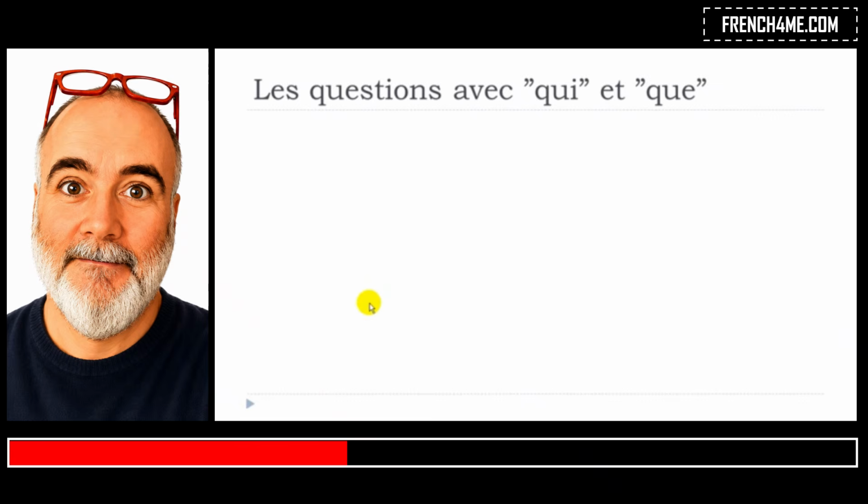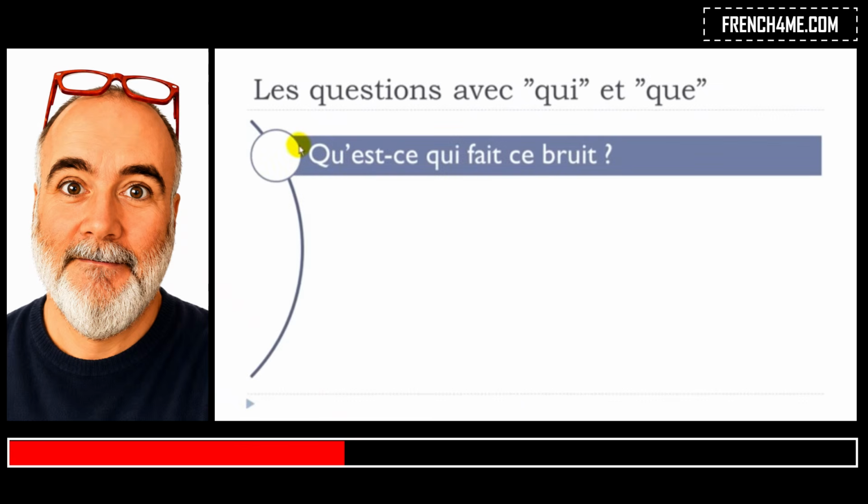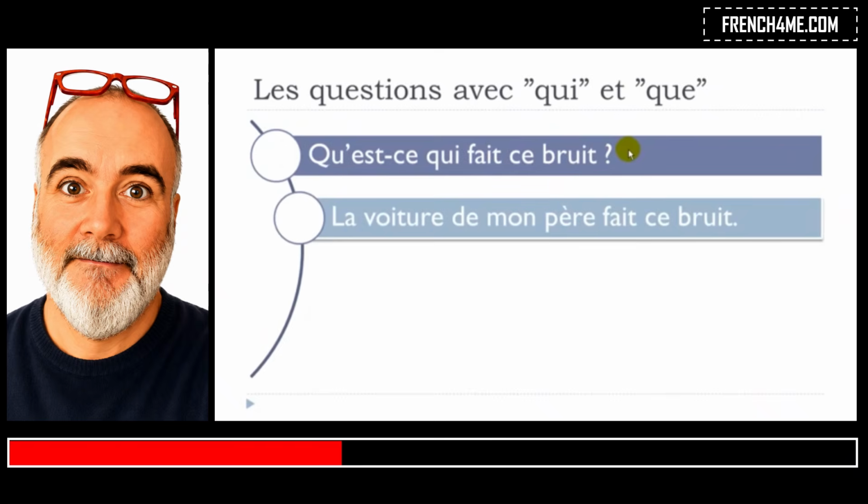Okay, so let's see now the same question. Qu'est-ce qui fait ce bruit? And the answer would be la voiture de mon père fait ce bruit. Okay, my father's car. La voiture de mon père. So if you translate it directly, it's the car of my father. And then you've got the verb. Okay, but then this long thing is the subject. La voiture de mon père fait ce bruit.